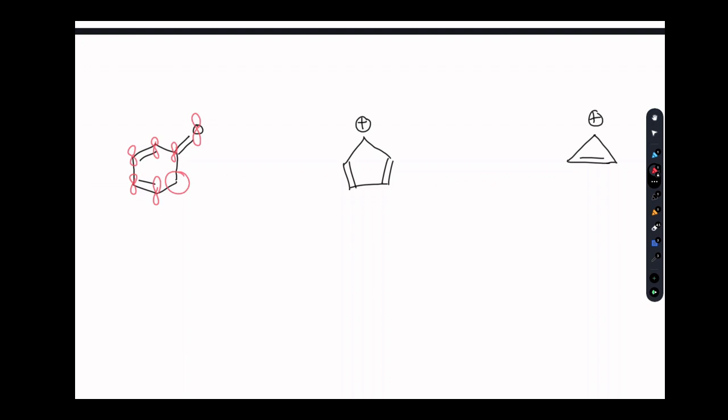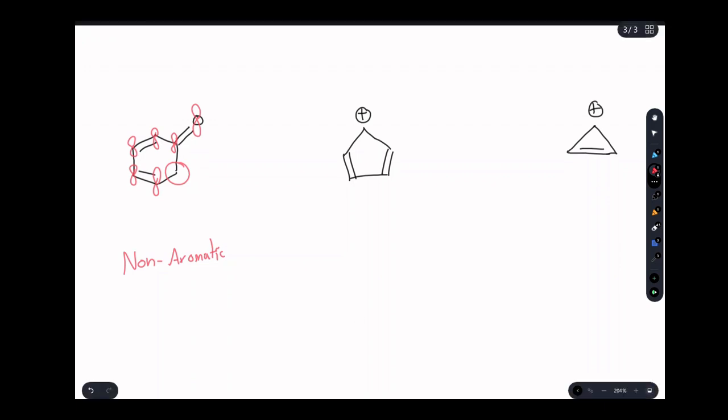But notice, once again, we don't have a fully conjugated ring. So this is simply non-aromatic. Right? I can view this from a conjugated systems perspective, but not aromaticity. Looking at this ring, right, I notice 4 different pi bonds. We have a diene there that looks conjugated.